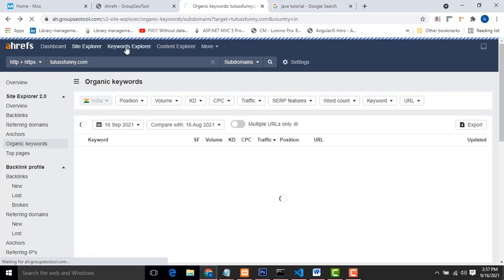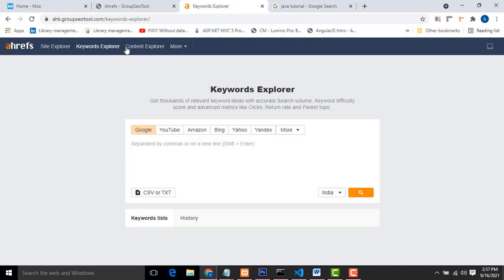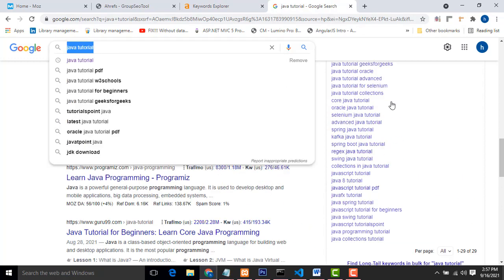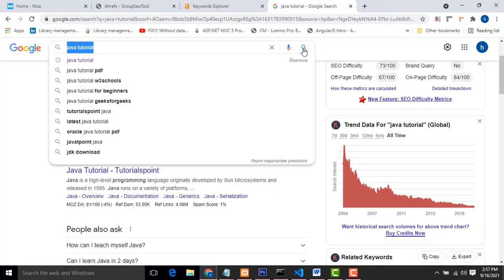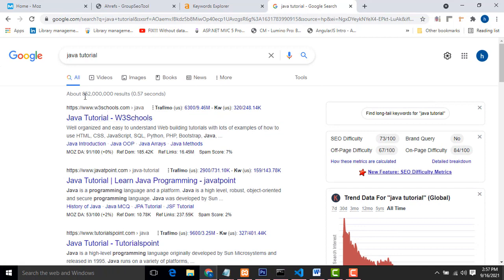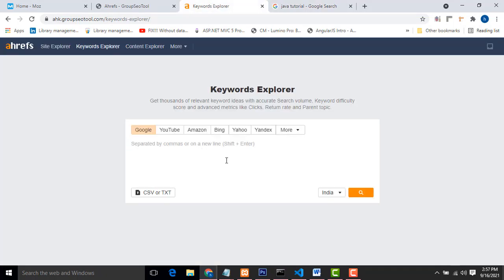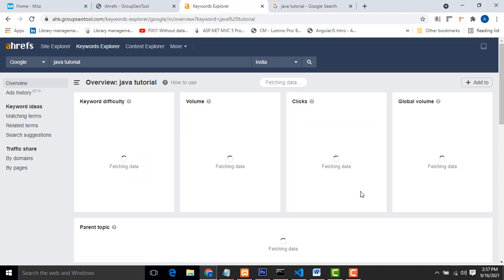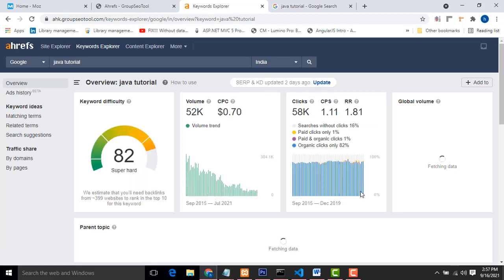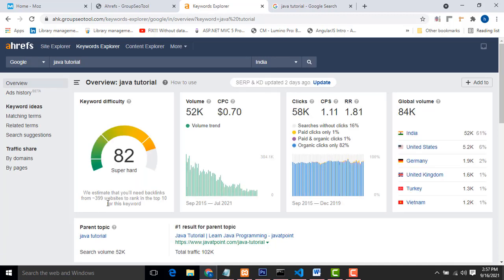After that, keyword explorer. This is another must. What is keyword explorer? When the user comes to Google, you have to search with these keywords. If it is a Java keyword, there are plenty of results here. You can see here, you can't get this keyword because it has a very high impression. Every Java tutorial mentions this keyword, Java tutorial. If you go to the keyword explorer and search it, you can see it is super hard. This keyword is very hard.